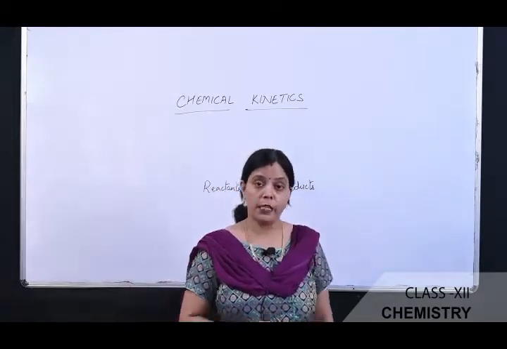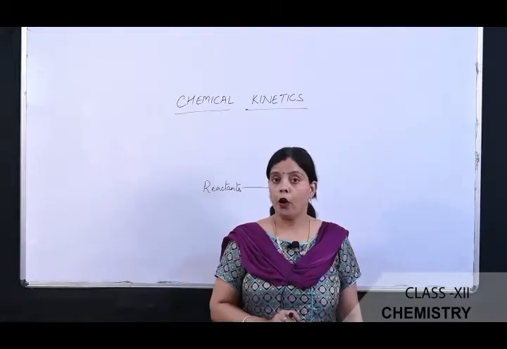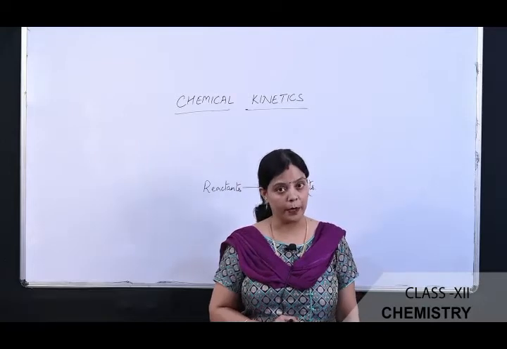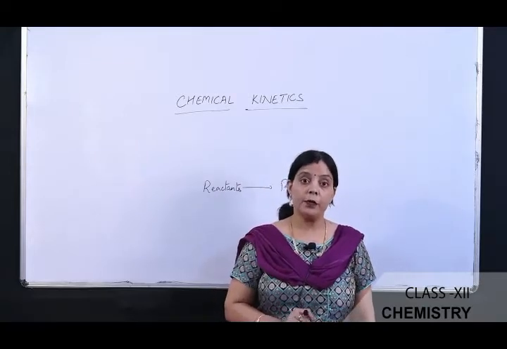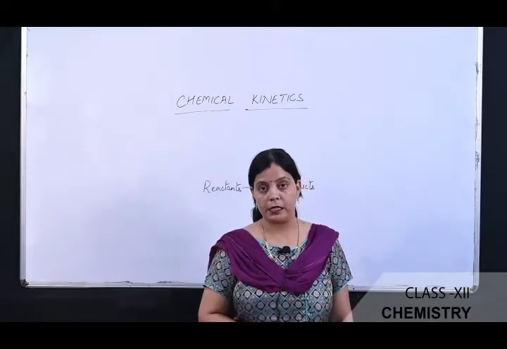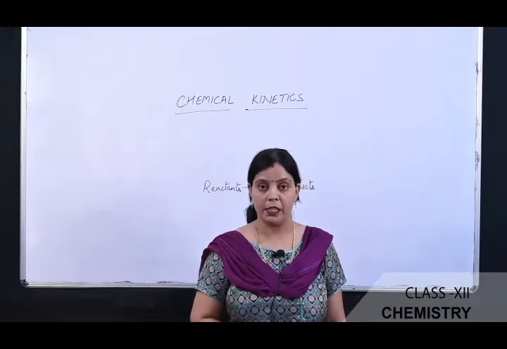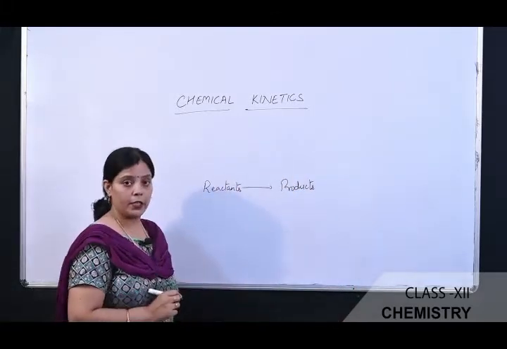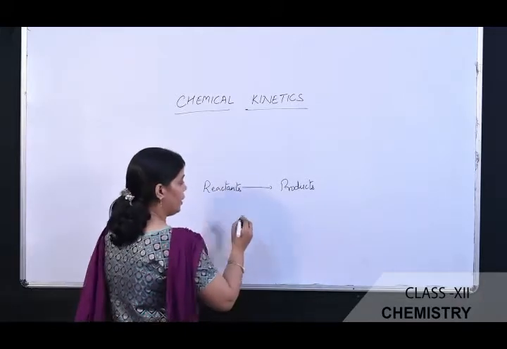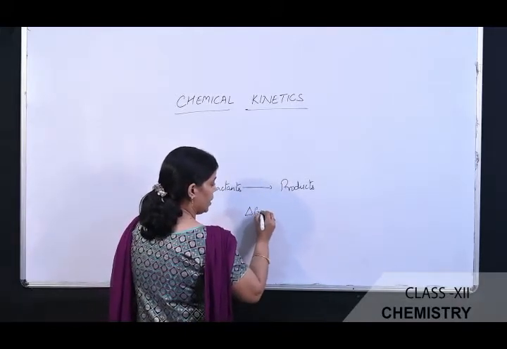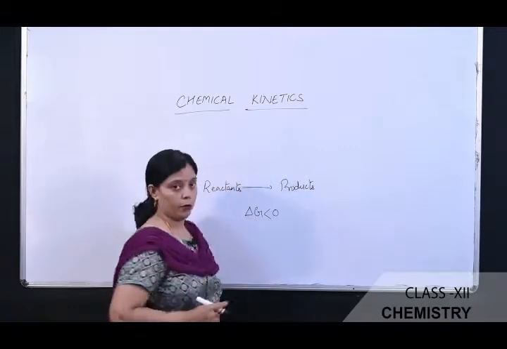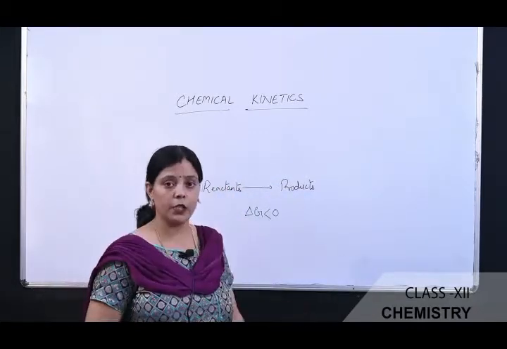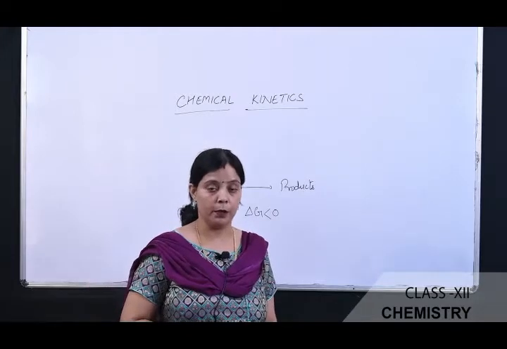Dear students, as we know, the extent of a chemical reaction is determined from the chemical equilibrium, whereas the feasibility of a chemical reaction is determined from thermodynamics. It is predicted by thermodynamics that for any chemical reaction, the reaction is feasible only if the delta G is a negative value.